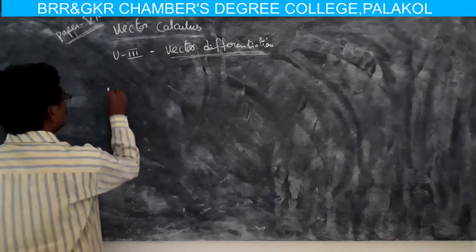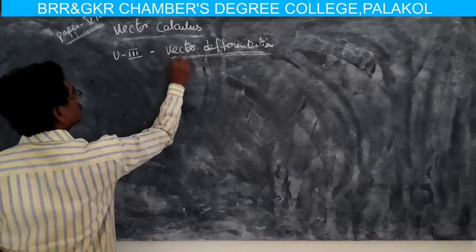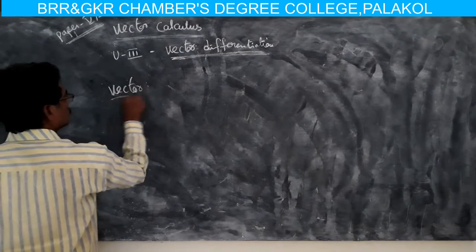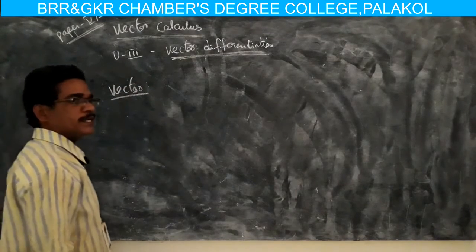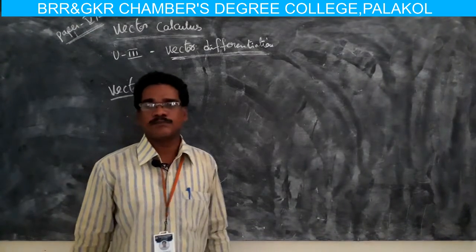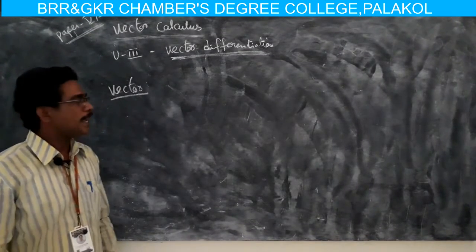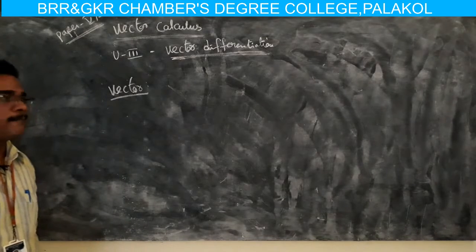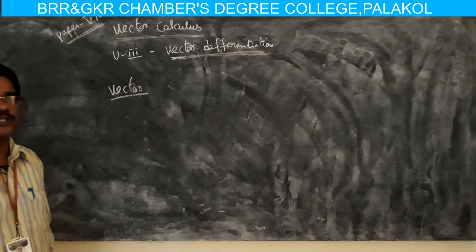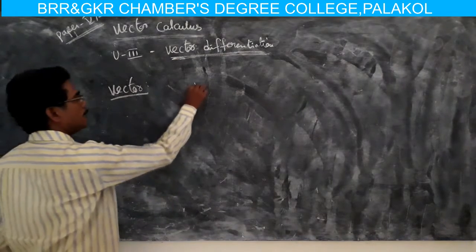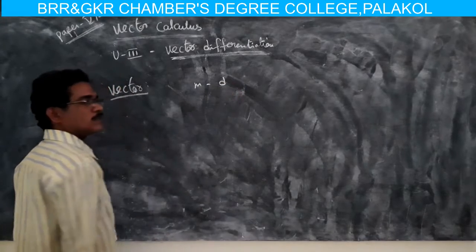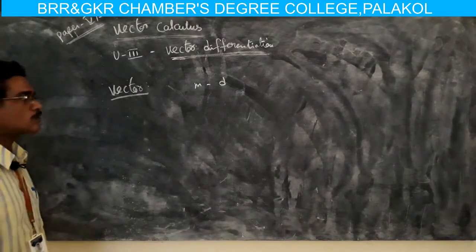Already we know, first, what is a vector? The definition of a vector: a physical quantity having both magnitude and direction is called a vector.